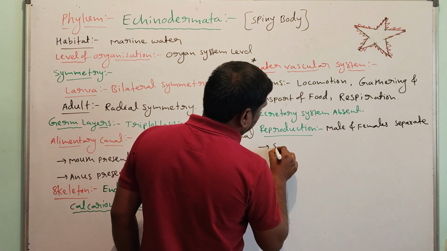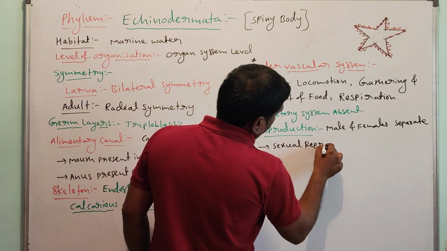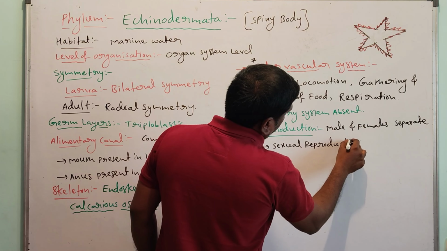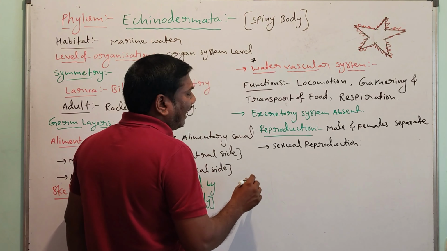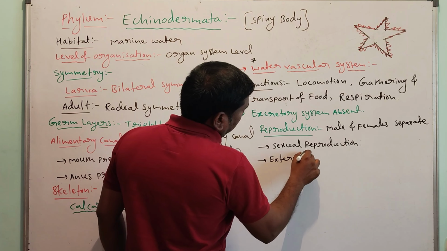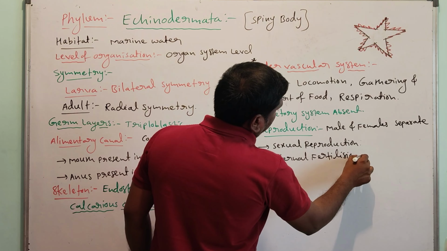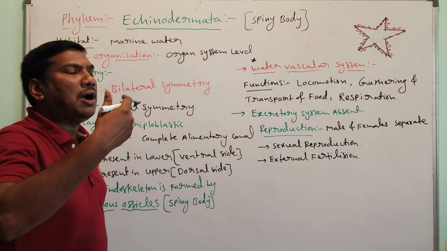Sexual reproduction, with external fertilization. External fertilization means fertilization occurs outside the body.